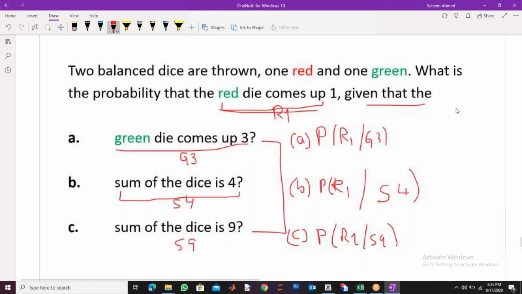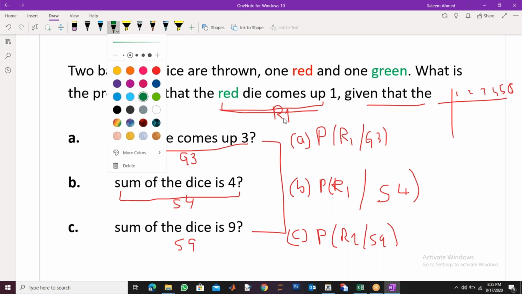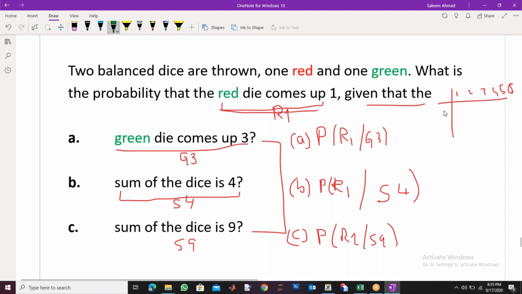If you write 1, 2, 3, 4, 5, 6, these are green, and 1 to 6 for red. Let me pick green color. Here is the green, so I can pick 1, 2, 3, 4, 5, 6.